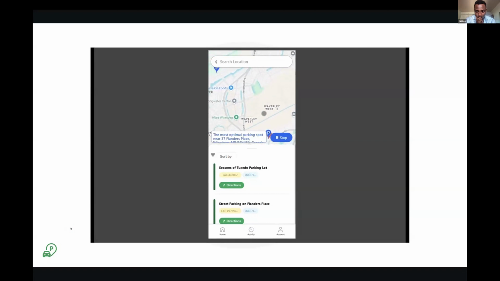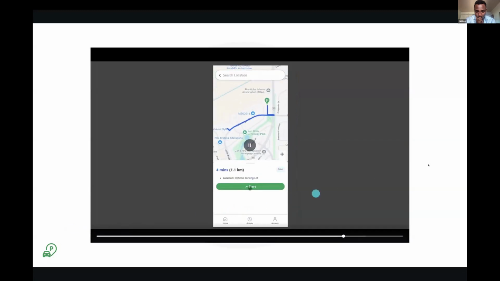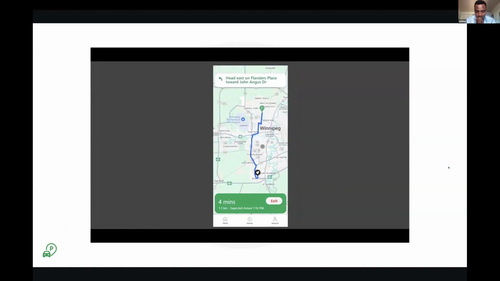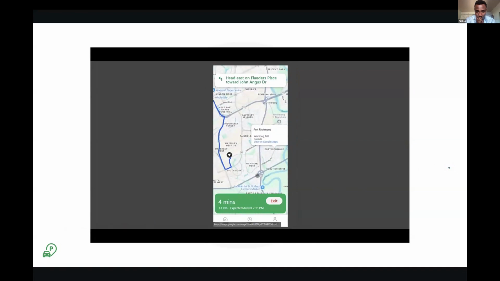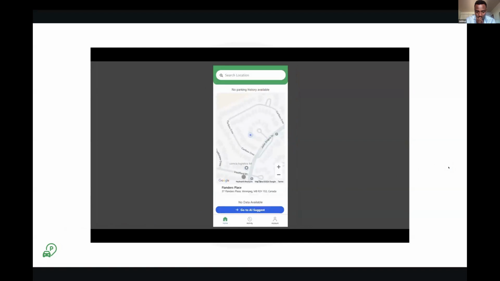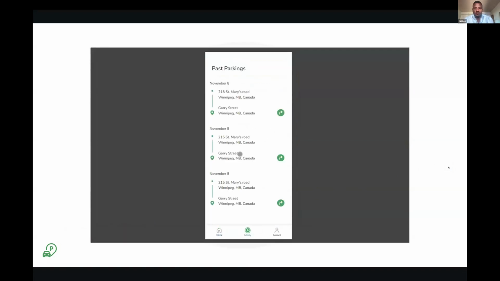Additionally, the AI feature includes a talk portion, which you just heard. You can also navigate anywhere around the world to a parking location using our AI data. Now, if she wants to find her car again, she's going to look at her past parking and navigate there.